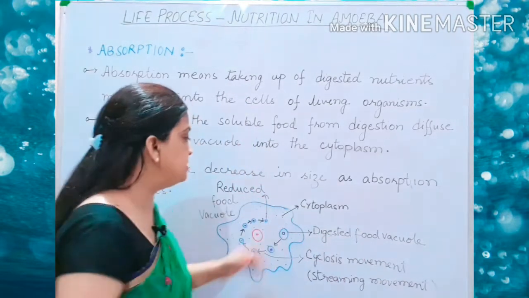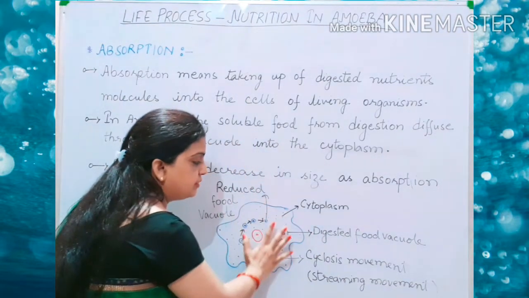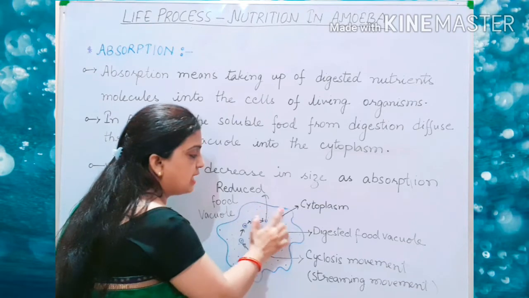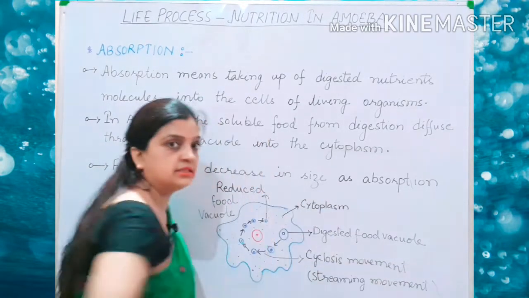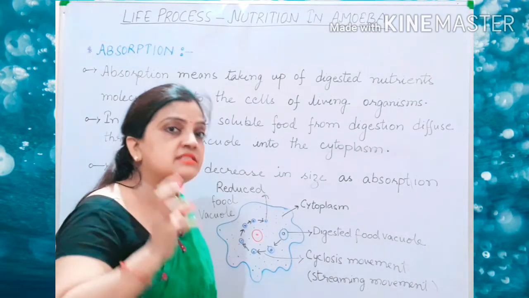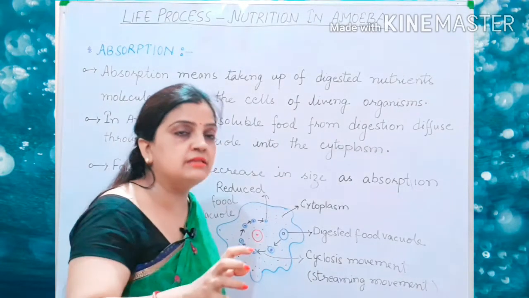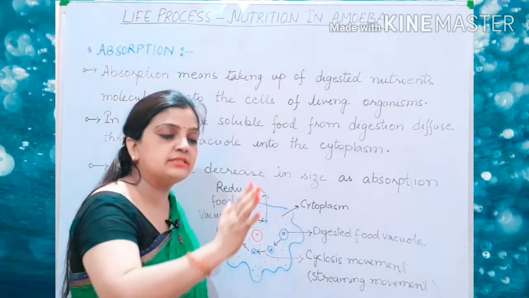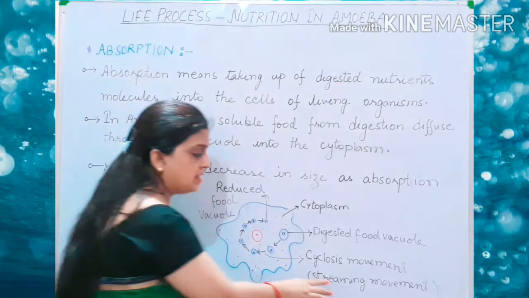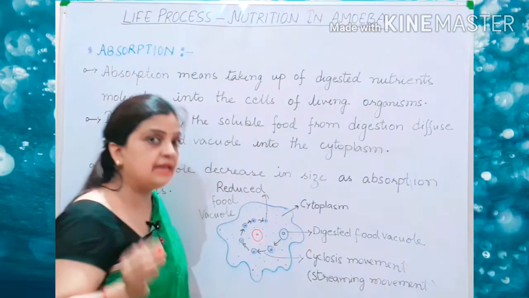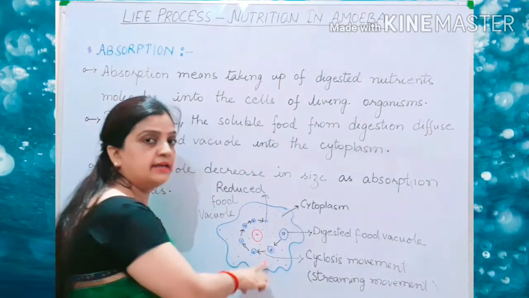So that movement of the cytoplasm inside the amoeba body is called streaming movement. The cytoplasm inside the amoeba, inside the cell, is continuously moving very slowly, and that movement is called streaming movement. The same thing happens here inside the amoeba.